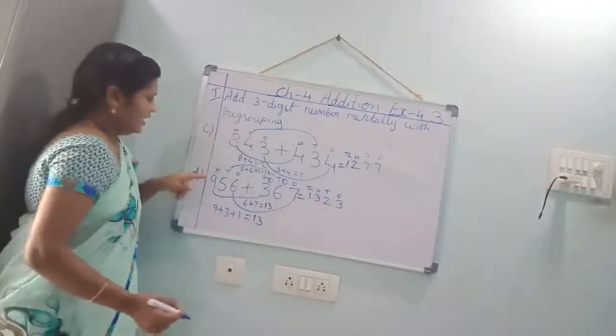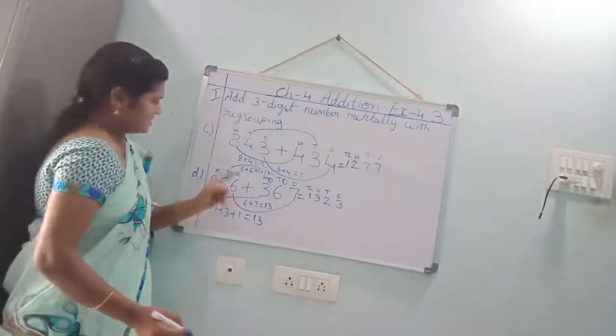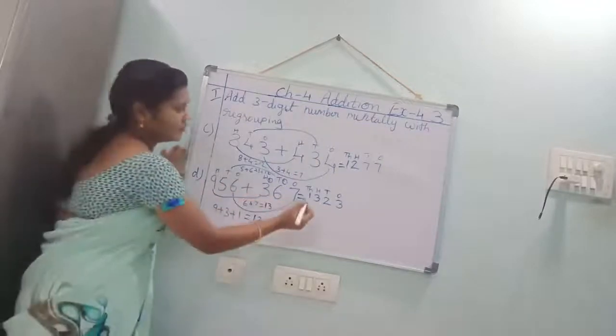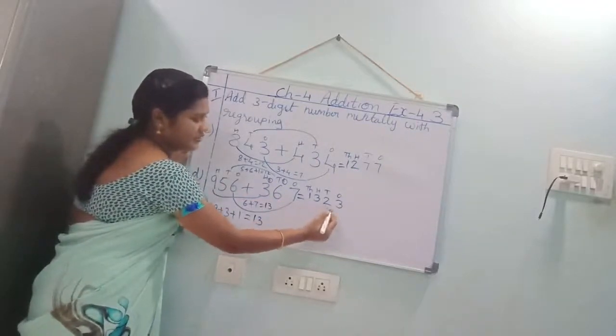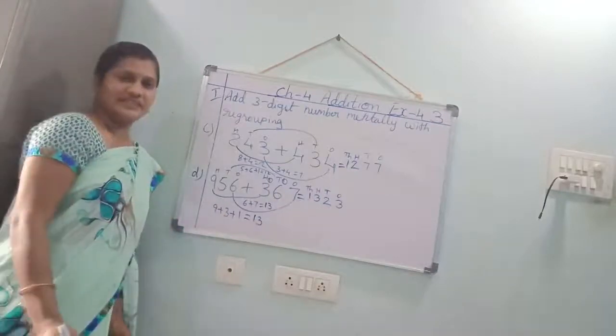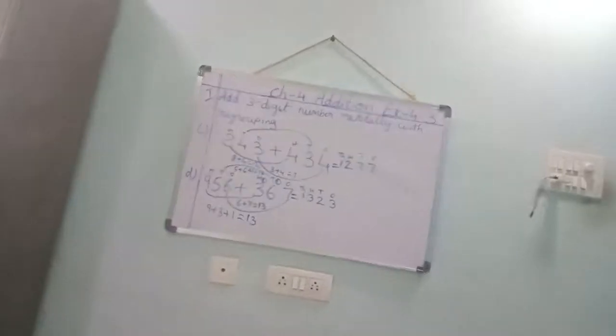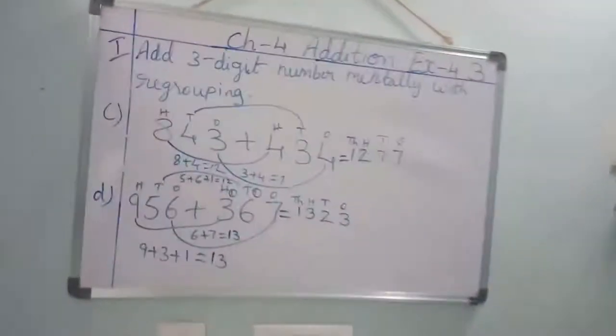Understood? See, 956 plus 367 is equal to 1323 is the answer. Understood, children? Copy in the classwork, ma.